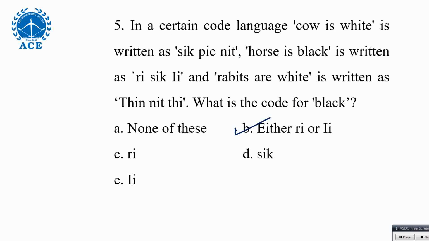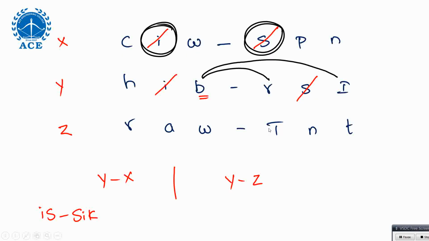RI or IA. So that's why we have to go with either R. Option either R. Okay, you just mark option either R. Black will be either RI or IA. Either R. Coding and decoding related question.